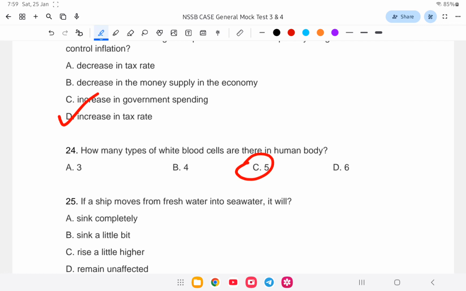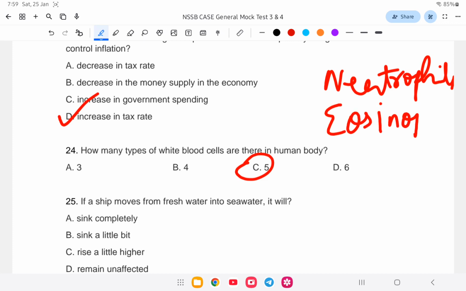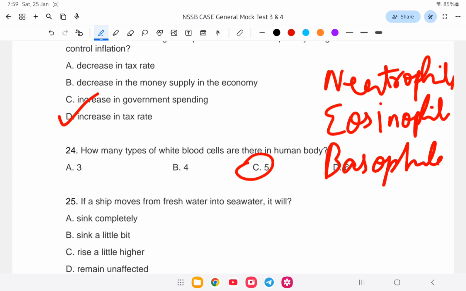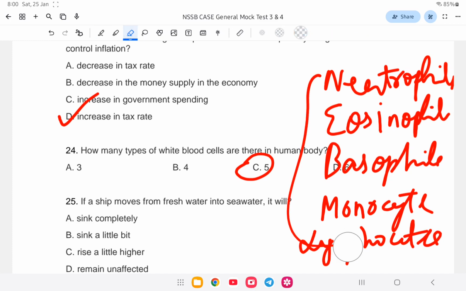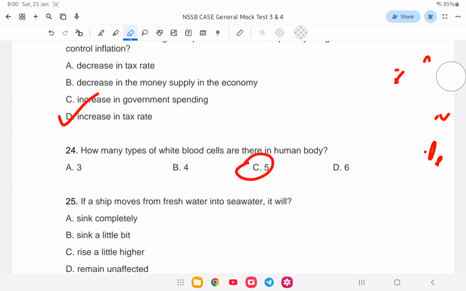That is neutrophil, eosinophil, basophil, monocytes, and the last is lymphocytes. So there are 5 types of white blood cells in the human body. Next question.